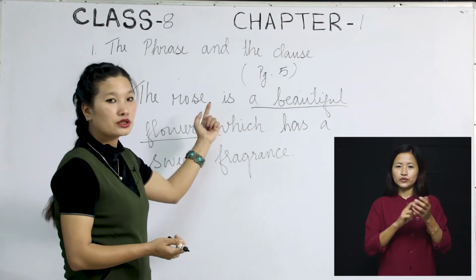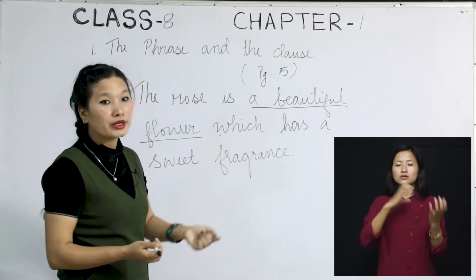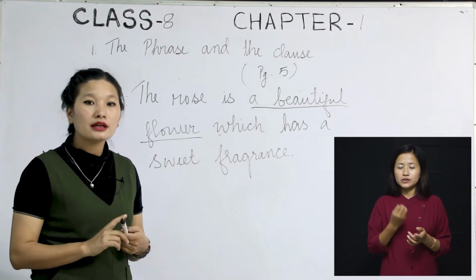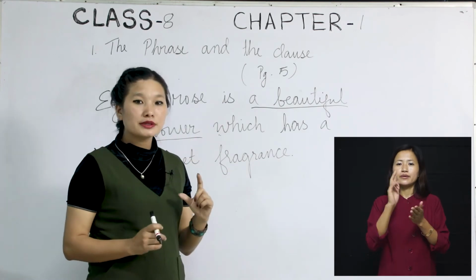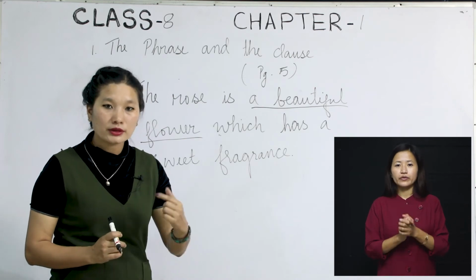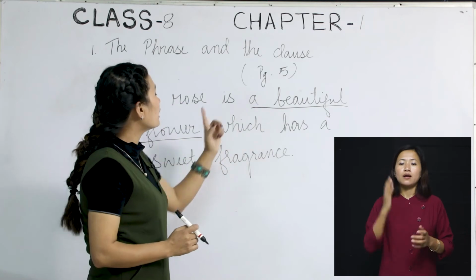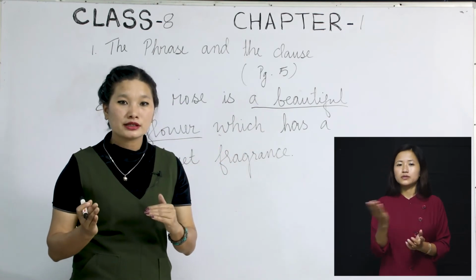Why? Because it can change with the change of tense. We can even say the rose will be a beautiful flower, okay? We can even change the sentence in that way. That's why this is called the finite verb, and finite verbs are the verbs that change with the change of time or tense. I want you to keep that in your mind. And a beautiful flower here is just a group of words, but they are called phrases, okay?